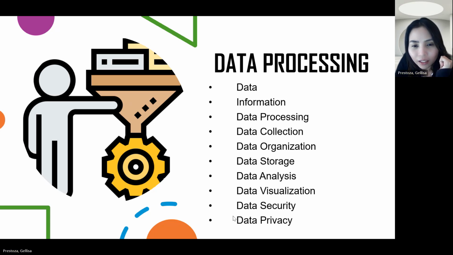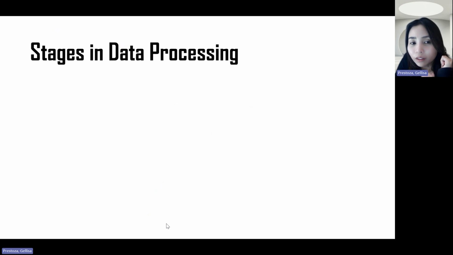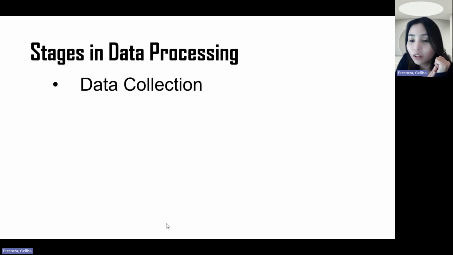Right? Now, aside from the data processing key concepts, let's also talk about the stages in data processing. Since these are the stages, definitely we have to follow the specific step-by-step procedure. First stage in data processing is data collection.